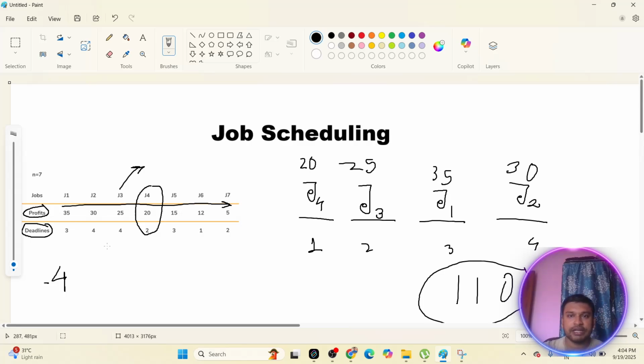Now, if you change this particular approach, then maybe instead of job 4, job 3, job 1 and job 2, you may select some different jobs. However, the profit would be maximum, but the approach would be the same. If you don't understand, just go back to the video and try to understand how you have to schedule. I will also provide some other job sequencing problem statements that you can refer to. At a later point of time, we will explain through Python code how you can solve this problem. These two are traditional greedy problem statements.